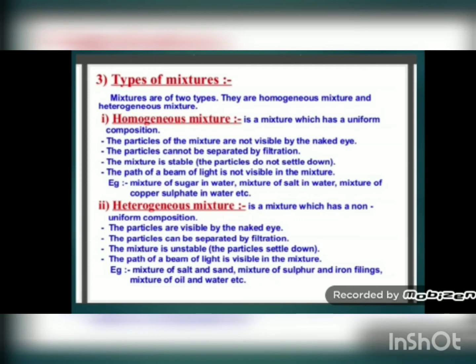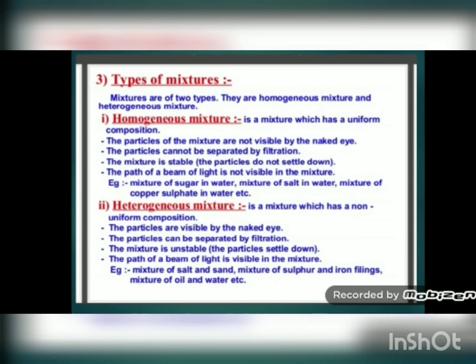If you take a mixture of water and salt, you dissolve salt in water and then you keep it for hours, it will remain in the form of a mixture only. The particles of salt will not settle down. So such a mixture is called a stable mixture. So a homogeneous mixture is stable. Now one more property is there. The path of a beam of light is not visible in the mixture.